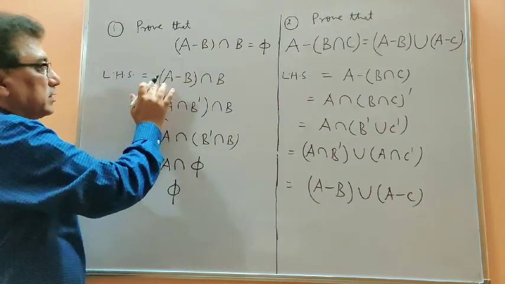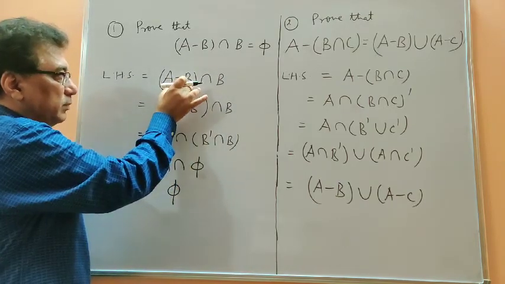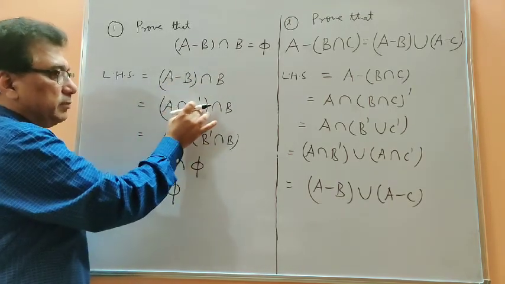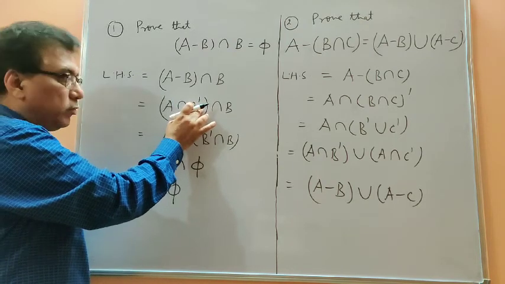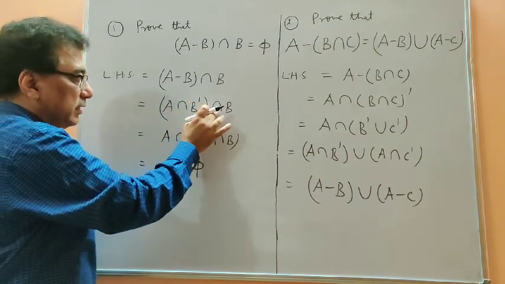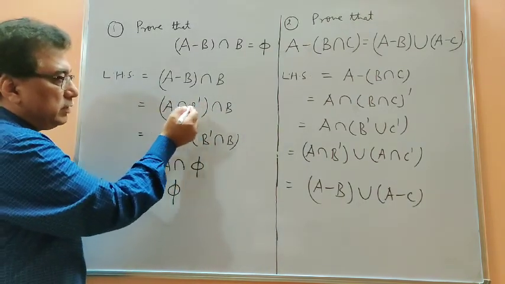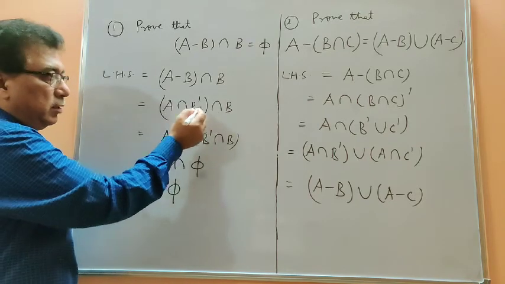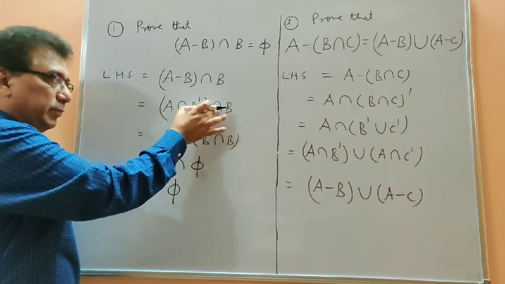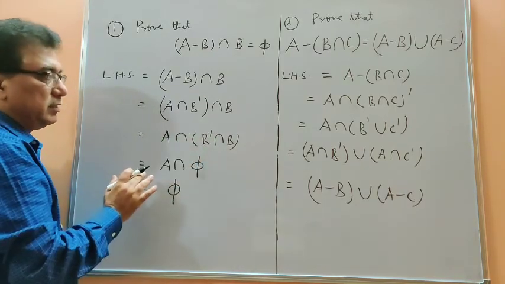So let us start with the left hand side, which is (A minus B) intersection B. Now A minus B may be written as A intersection B dash, that is property number 4, you can see. So this is (A intersection B dash) intersection B. Now after that, we find that both these operations are intersection. So I told you that intersection can be operated in any order. That makes no difference in the result.